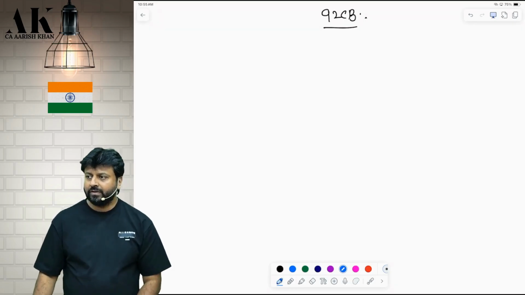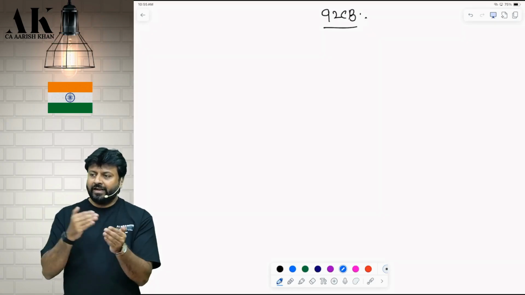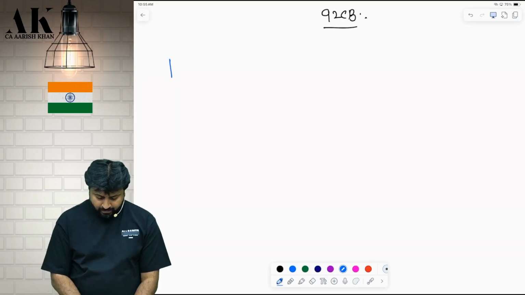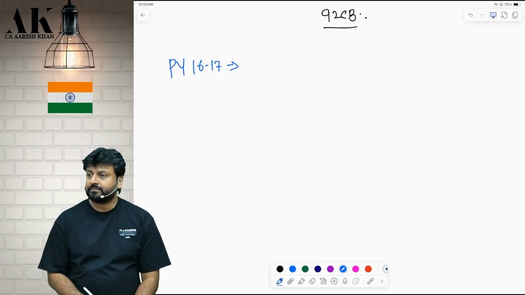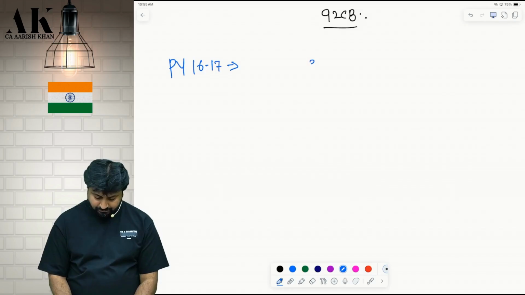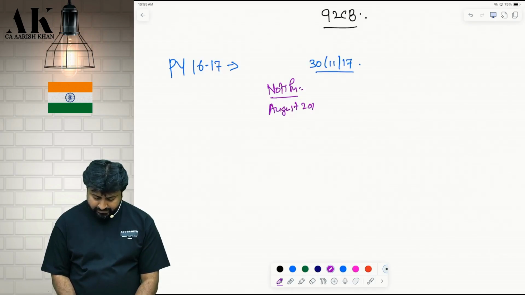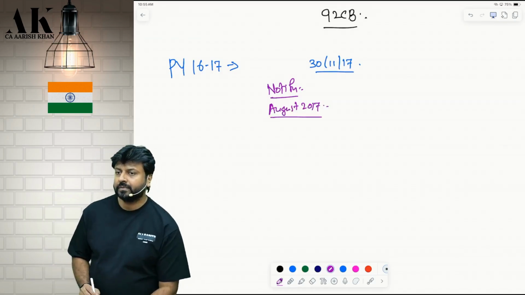Suppose you are following 16-17. You will file the return for this year by 30th November 2017, so they will notify the safe harbor rule in, say, August 2017. Is it clear?